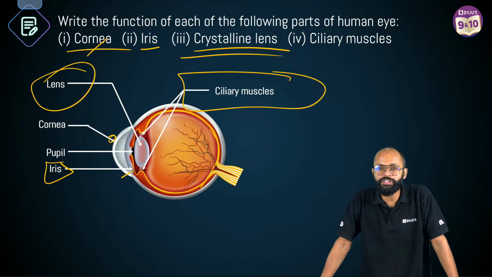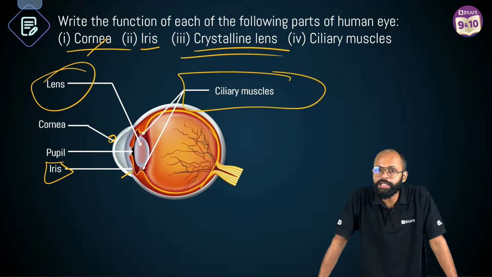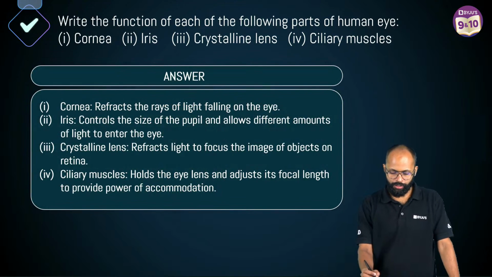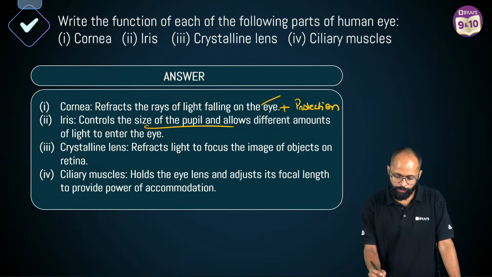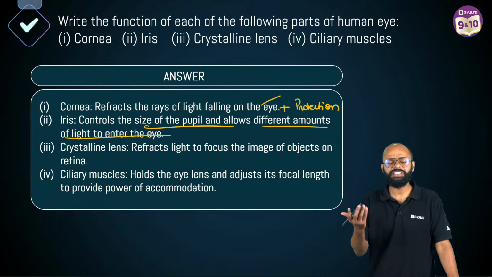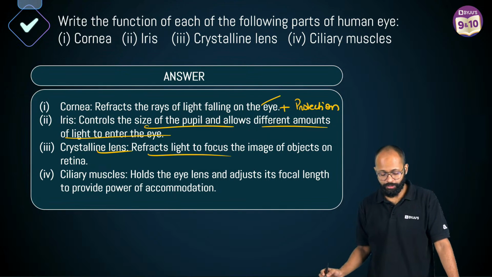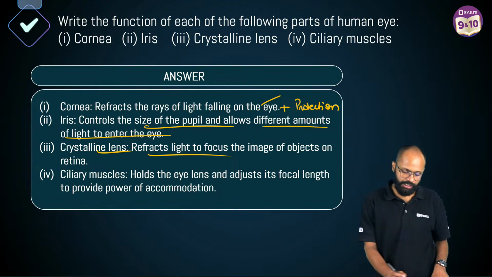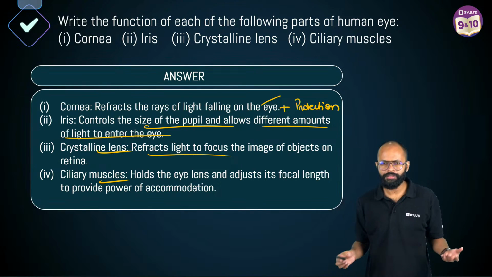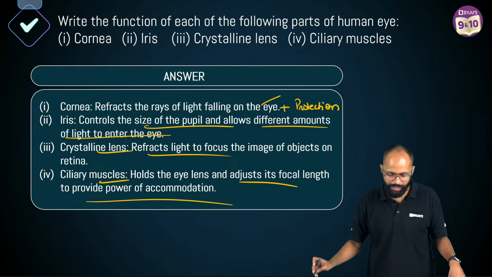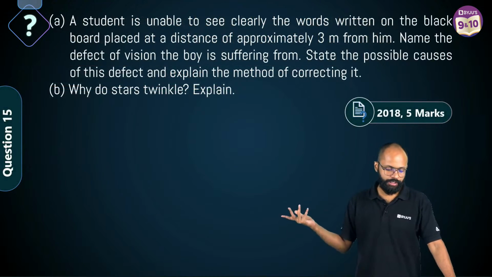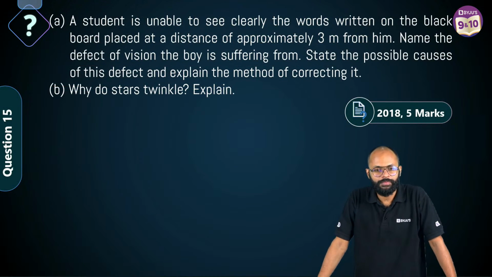Ciliary muscles का काम क्या है? What is the function of ciliary muscles? To change the thickness of the lens so that you can form a clear image on the retina. Very good. Cornea refracts rays of light falling on the eye plus protection. Iris controls the size of the pupil and allows different amounts of light to enter the eye. Crystalline lens refracts light to focus the image of objects on retina. Ciliary muscles, they hold the eye lens. नहीं तो eye lens क्या है कि गिर जाएगा. They are holding the eye lens and adjust its focal length to provide power of accommodation. Clear? Done? Very good. Nice.